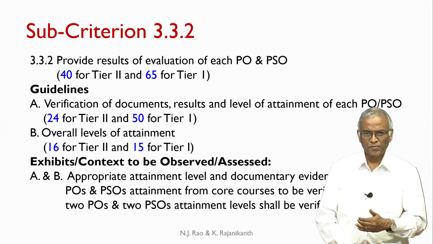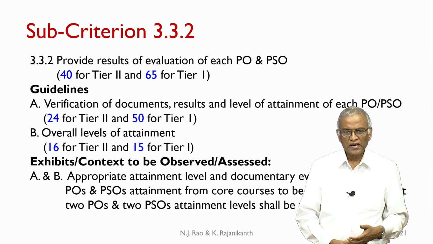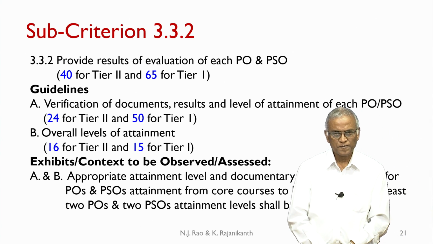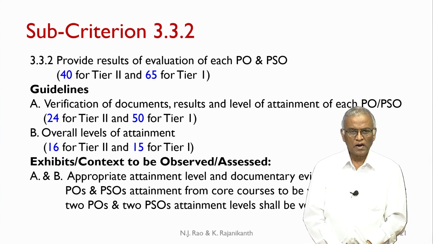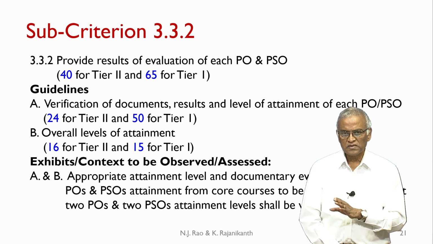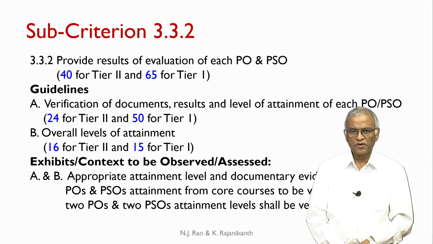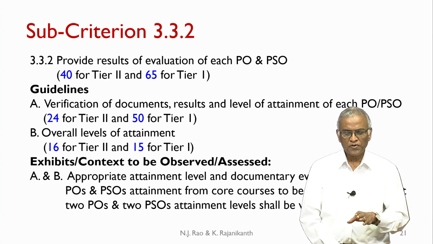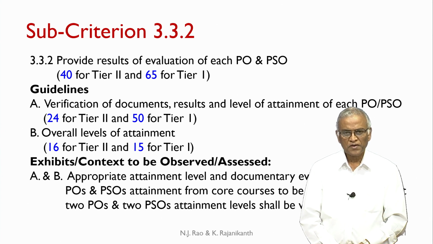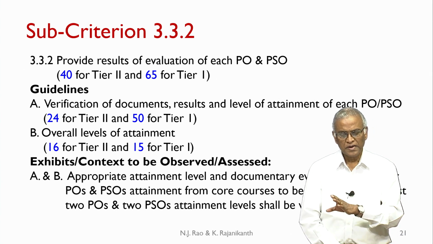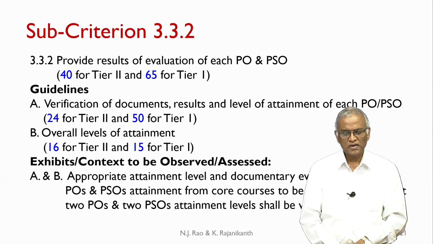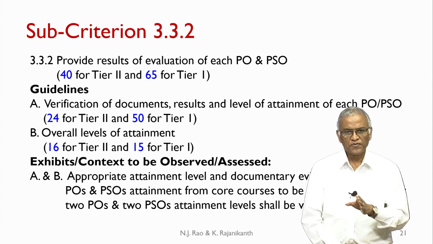Now coming to 3.3.2, this is where the final attainment of POs and PSOs are computed. That is what 3.3.2 is, 40 marks for tier 2 and 65 for tier 1. And guidelines include verification of documents, results and level of attainment of each PO and PSO, 24 for tier 2, 50 for tier 1. And B, overall levels of attainment, that is the second part of that, 16 for tier 2 and 15 for tier 1.